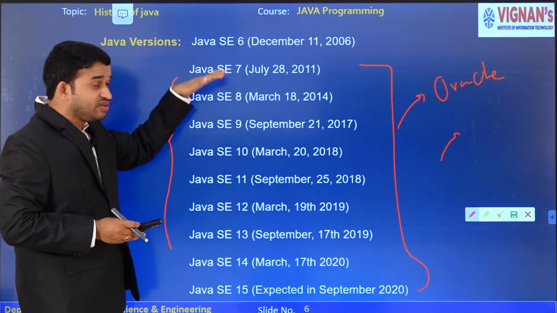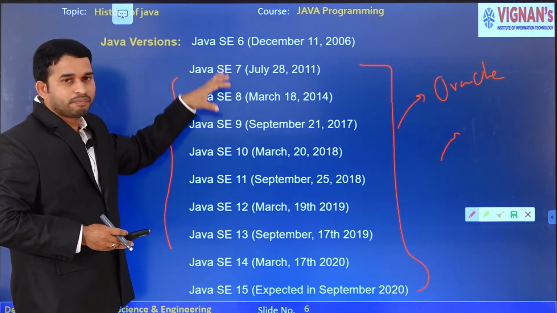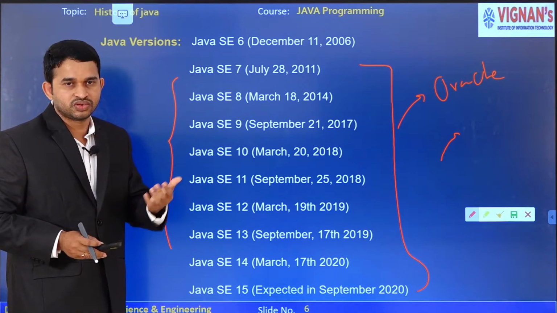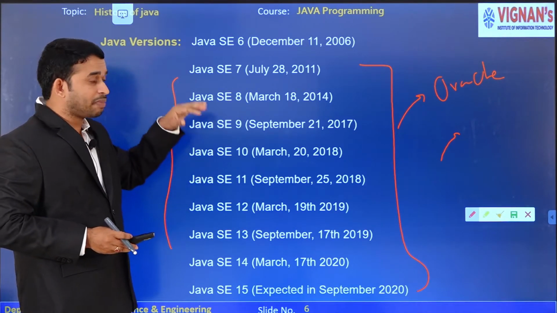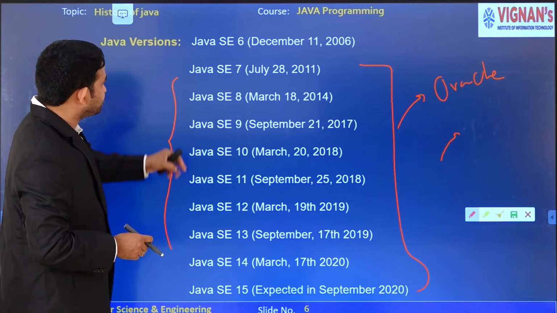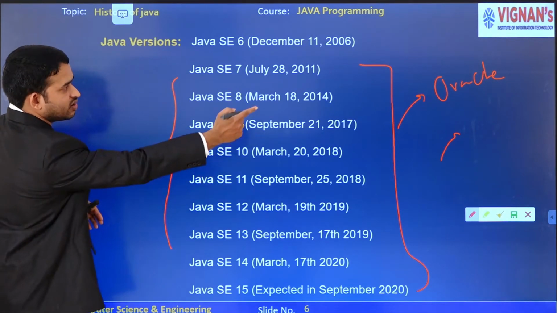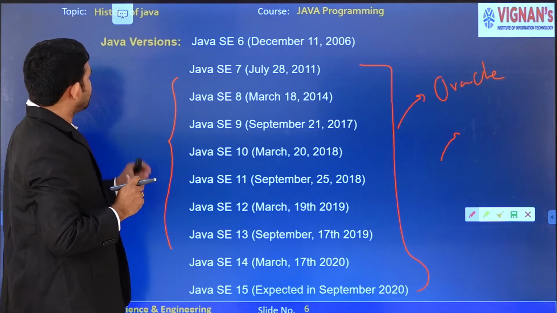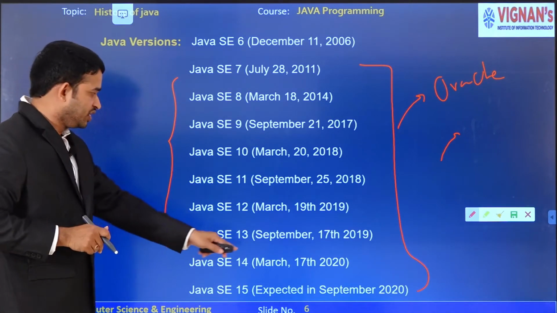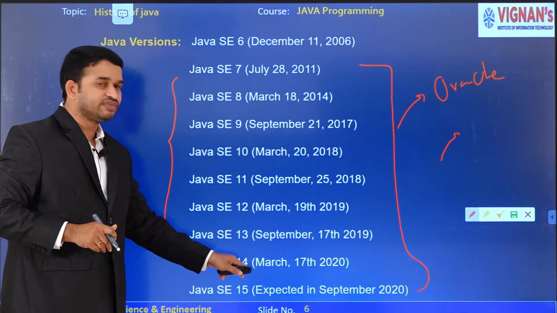I will explain all the features in the coming lectures. Why? Because as an introductory class you are not yet aware of all the packages and libraries. I will explain the package concept in Unit 3, and in that concept I will explain the rich set of packages available from version to version. So these are the rich set of packages provided in all the versions by Oracle Corporation. This is about the Java versions. The latest version, recently released in the year 2020, is Java Standard Edition 14.